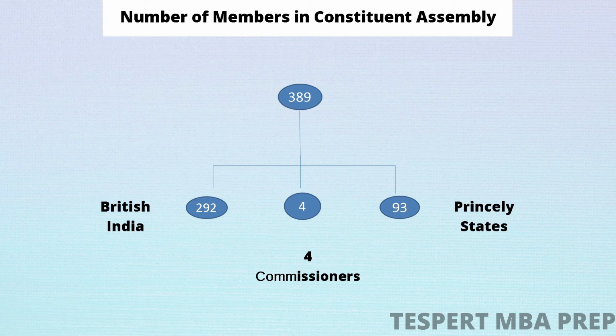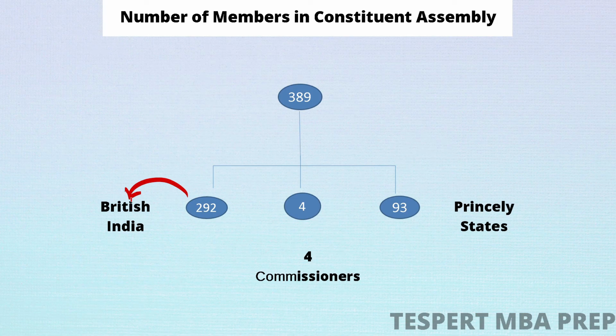There were 389 members. Some were elected, some were nominated. We shall discuss who are elected and who are nominated. Out of these 389 members, 292 members were directly from British India. British India simply means all the states that were directly under British control. So out of 389, 292 members were directly from the states of British India.